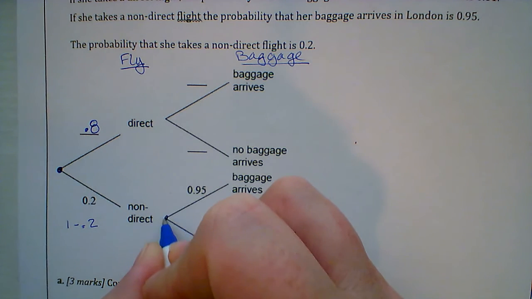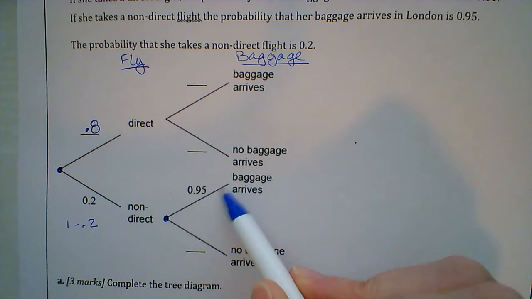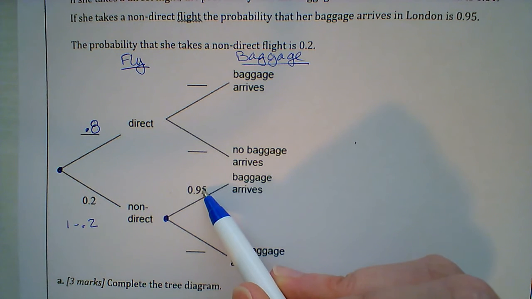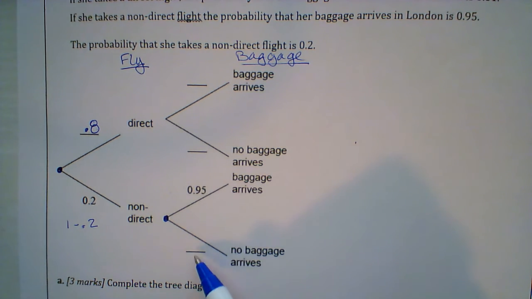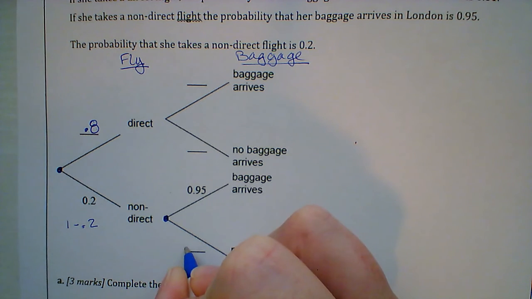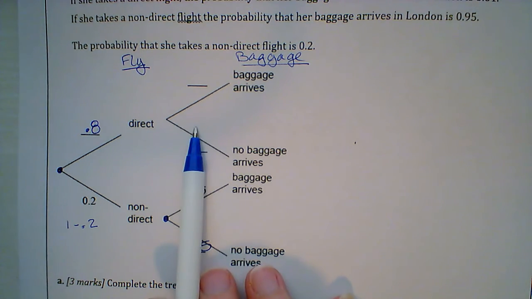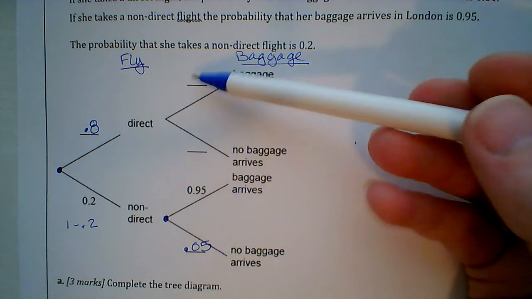Well, down here, again, here's another vertex. So I know these two branches also have to add up to 1. So one of my branches is 0.95. So what's the other branch have to be so that these add up to 1? Well, this is going to be 0.05. And I didn't put this explicitly, but just like over here, we did 1 minus 0.95, and that's going to give us our 0.05 down here. Now, how about this last branch? Because they don't have either one of these filled in.